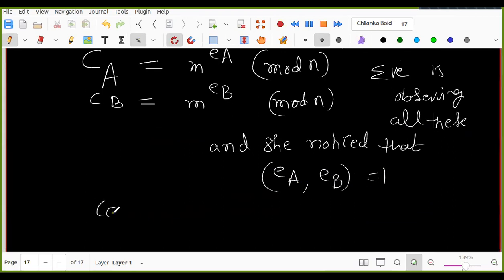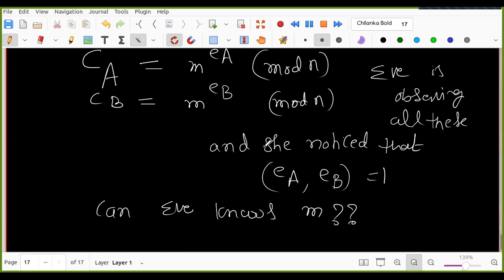So the question is, can Eve get M? Is the question now clear?